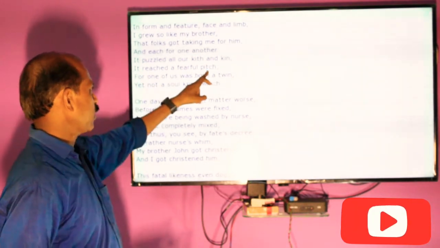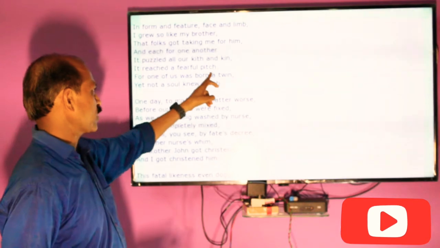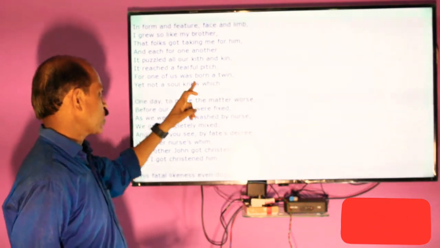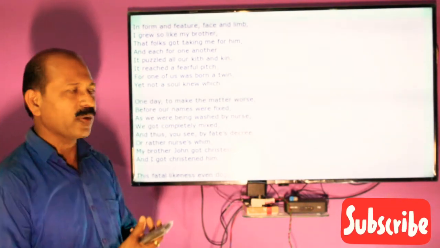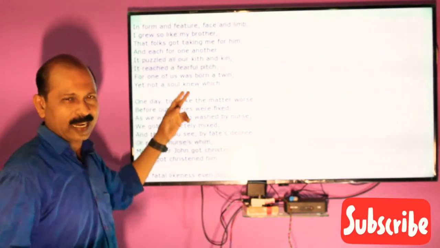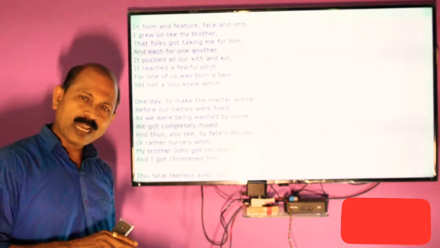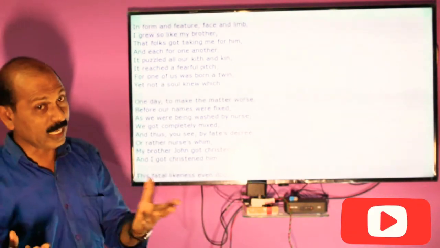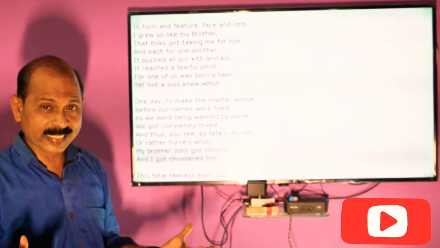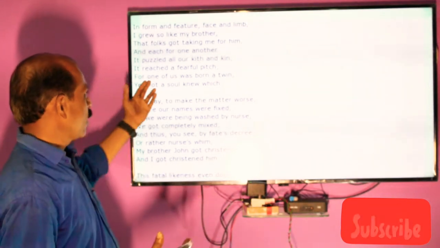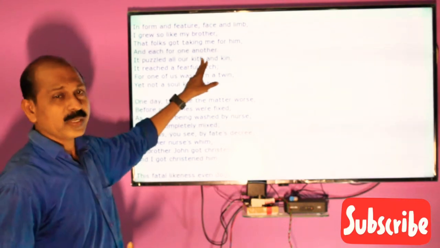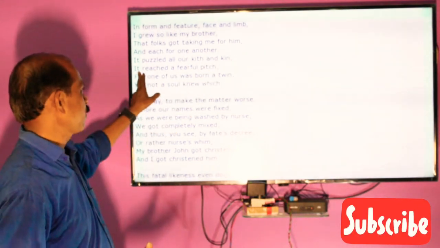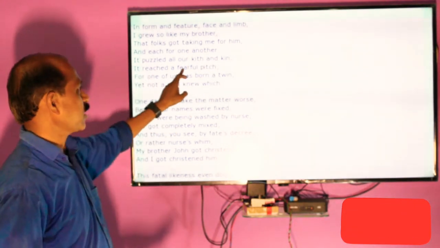It reached a fearful pitch. For one of us was born a twin, yet not a soul knew which. And so he said here, it puzzled the poet and his brother John. So they were unable to detect, unable to guess between these two brothers. And he said here, it reached a fearful pitch.